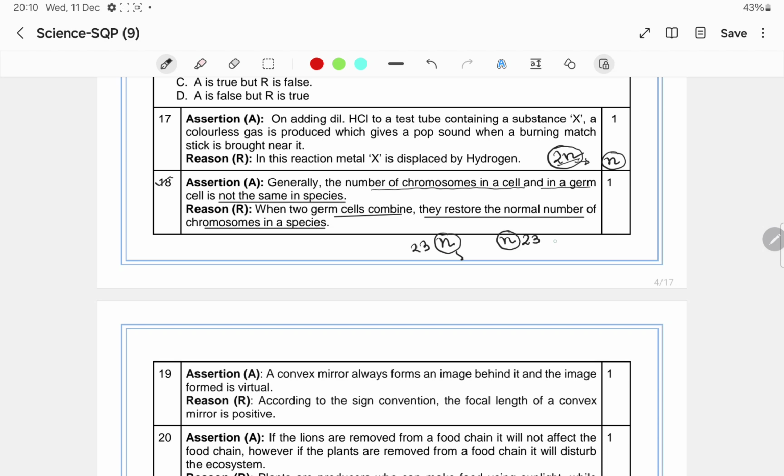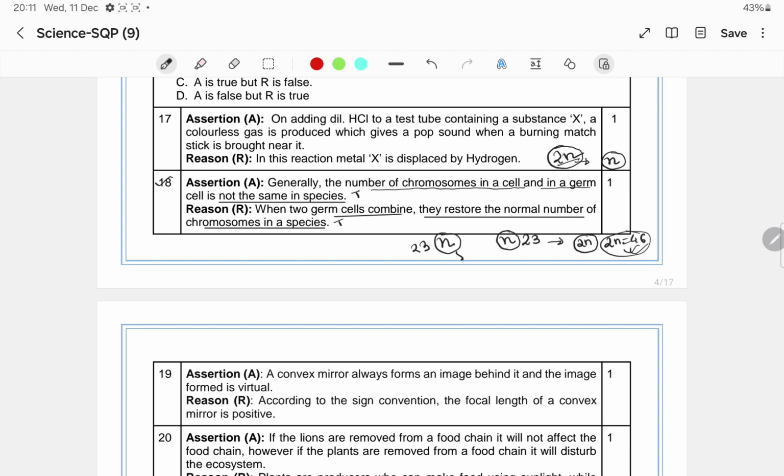Now when they combine, they become a diploid cell called the zygote, and diploid means 2n equals 46. So when two germ cells combine, they restore the normal number of chromosomes in a species. The normal number of chromosomes in each human cell is 46, right? So that is also a correct statement. So the assertion is true, and the reason is also true.